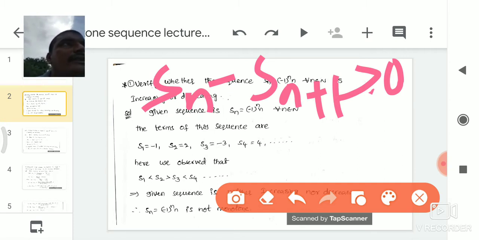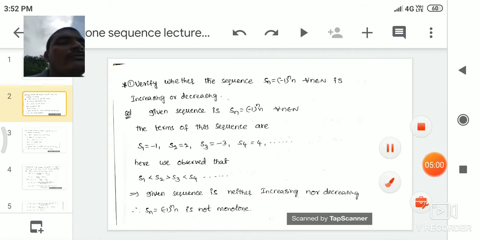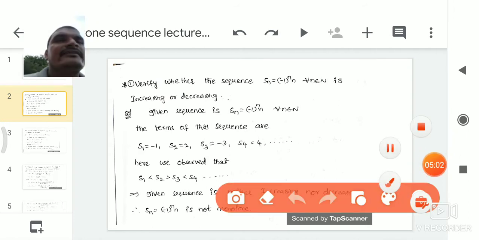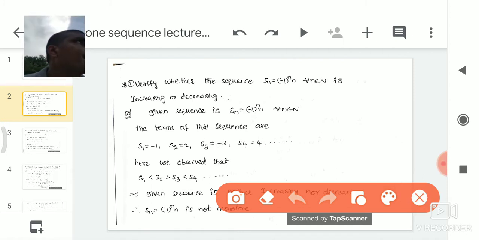Or we write the terms of the sequence. So we have two ways to verify whether the given sequence is increasing or decreasing. The first is to find Sn minus Sn plus 1; if it is less than 0, then the given sequence is an increasing sequence. The second way is to write the terms of the sequence and find a relation between them, and from that we say whether the given sequence is increasing or decreasing. So here the given sequence is Sn is equal to minus 1 power n into n for all n belongs to N.